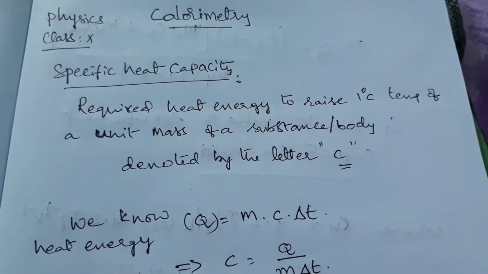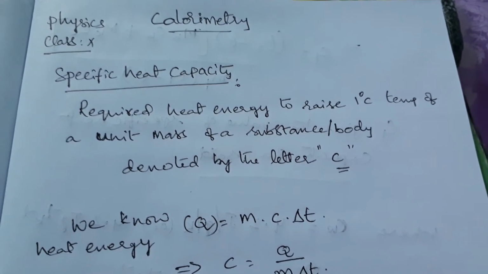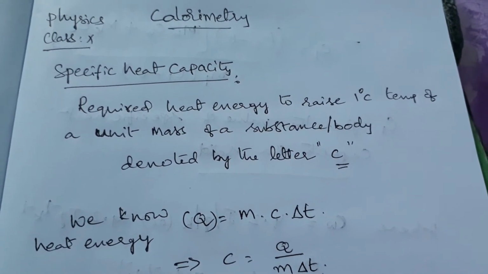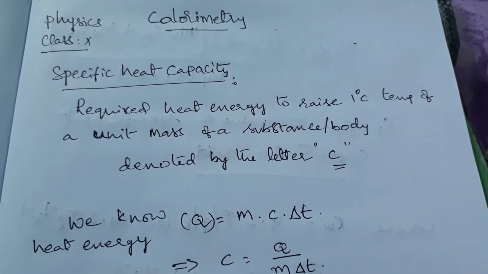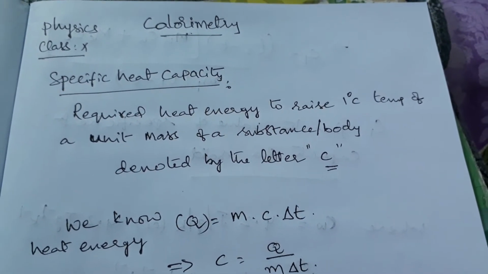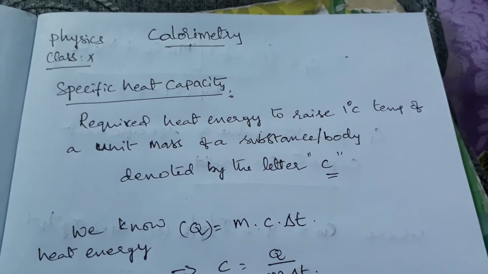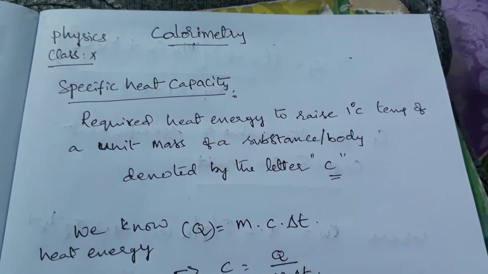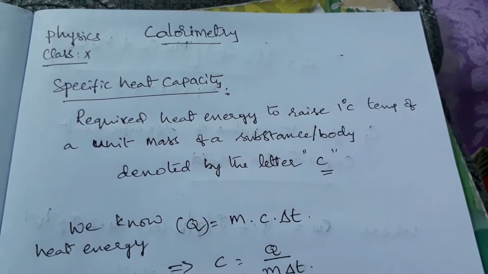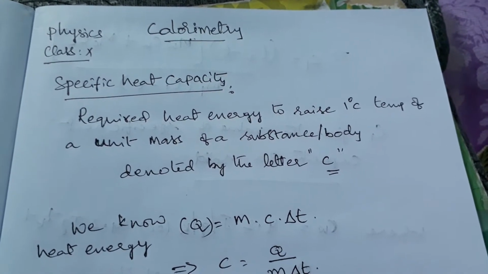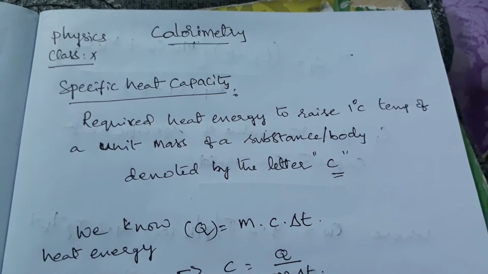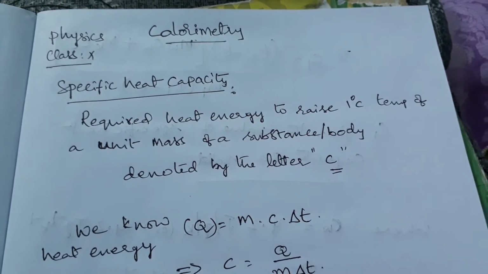The heat energy required to increase the temperature by 1 degree Celsius depends on the nature of the substance. That means all substances do not need the same heat energy to increase by 1 degree Celsius. Some substances need less heat, some substances need more heat. That depends on the nature of the substance. That is called specific heat capacity.